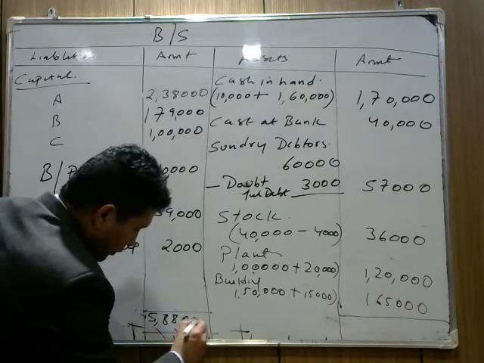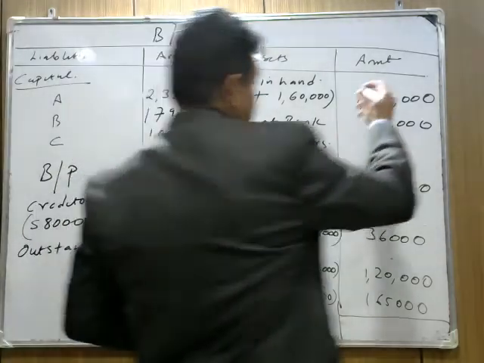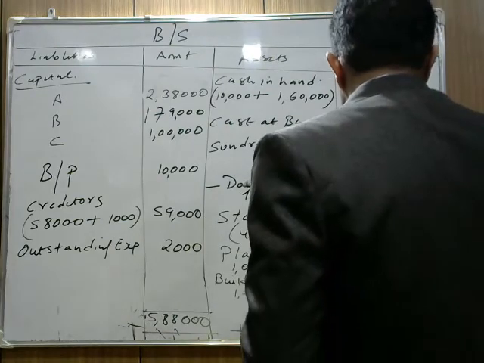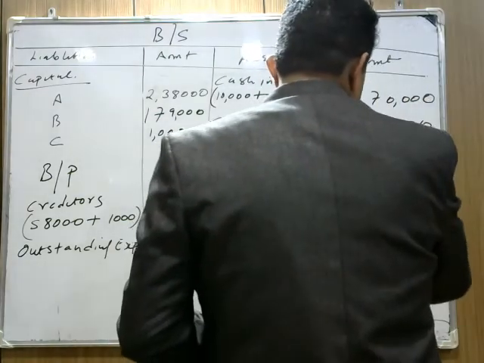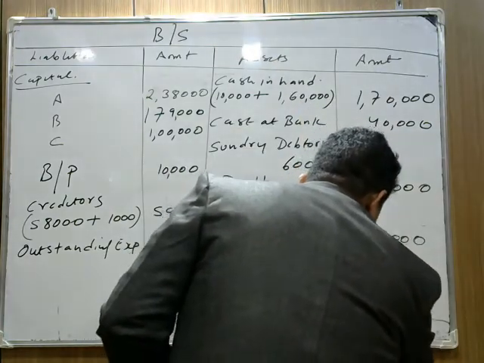Now asset side: 210, 267, 73... Okay, it's coming 5,88,000.